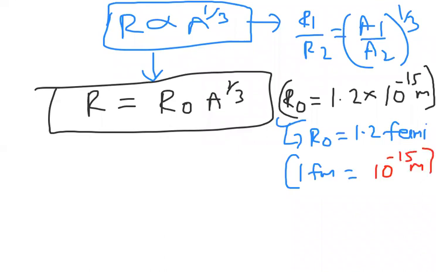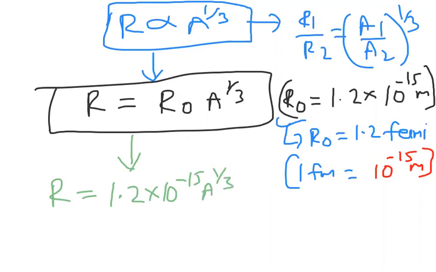This R naught is the proportionality constant. It is fixed for all nuclei and that value is 1.2 Fermi. So this is the information. Now we can also write R is equal to R naught value, 1.2 into 10 power minus 15 A power 1 by 3 meter.